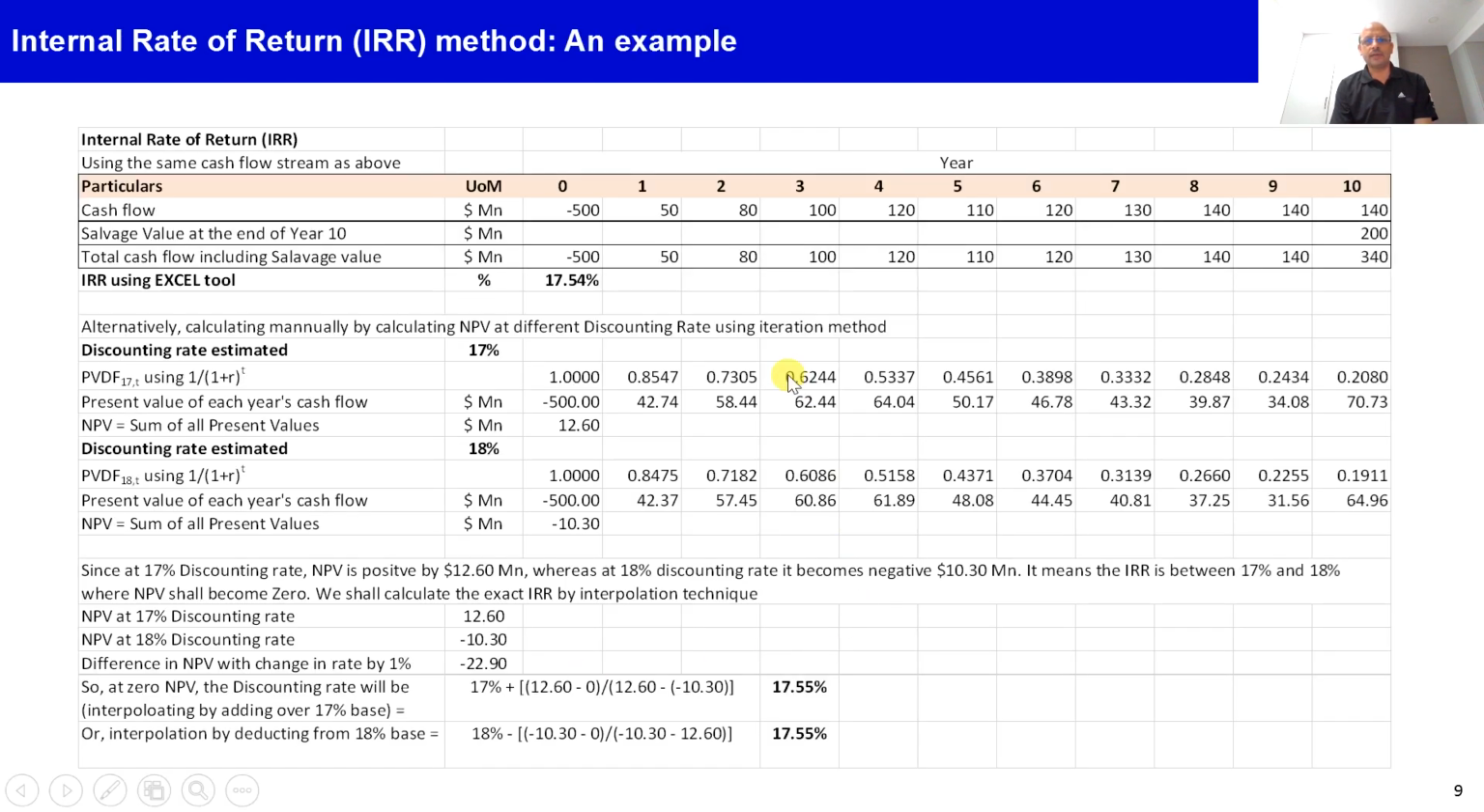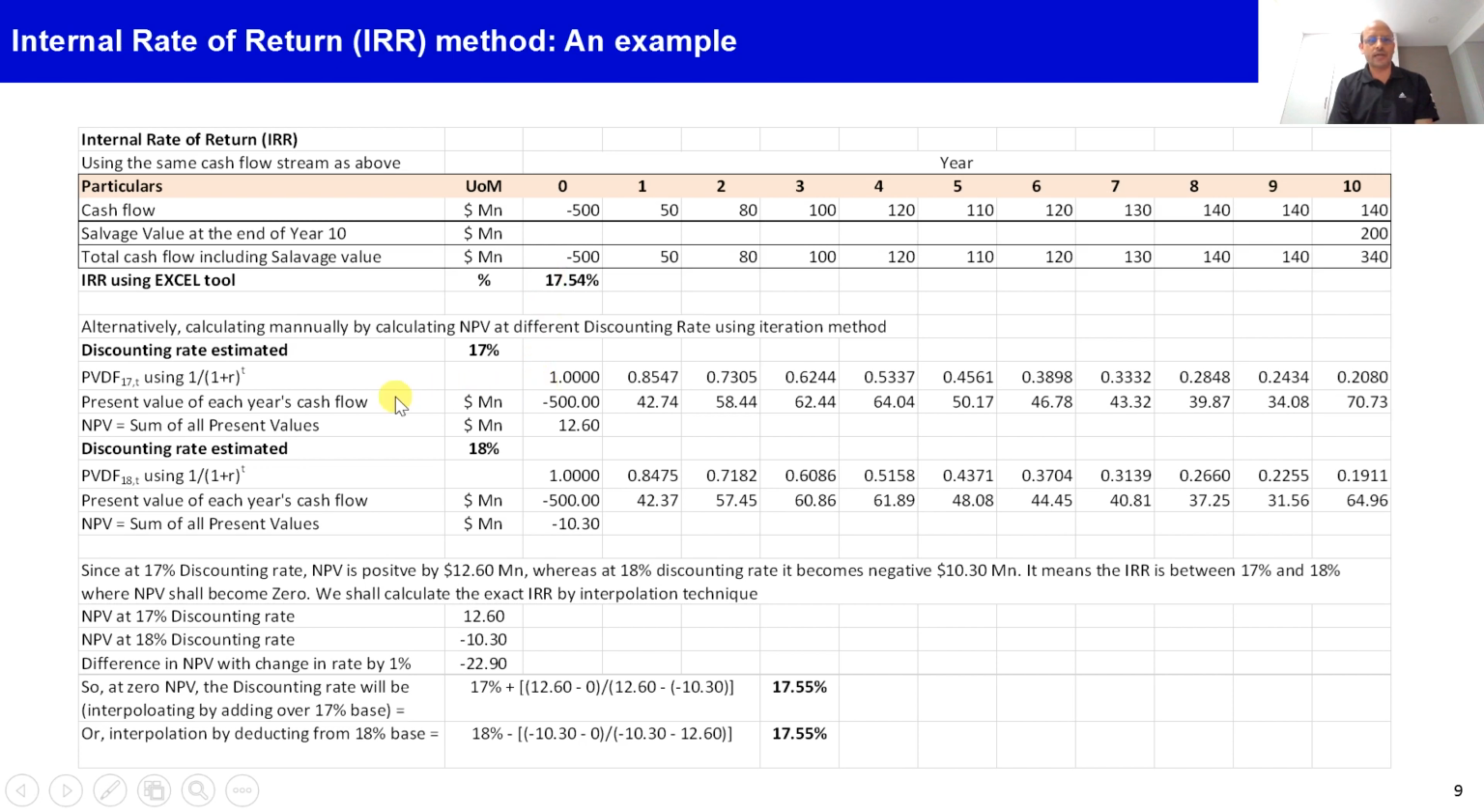Let's understand this with an example. Again, taking the same example, a $500 million investment at the beginning of the project period, which is generating this type of cash flows. This is not cumulative, this is year-wise cash flow. So calculating IRR using the Excel tool, we get 17.54%.